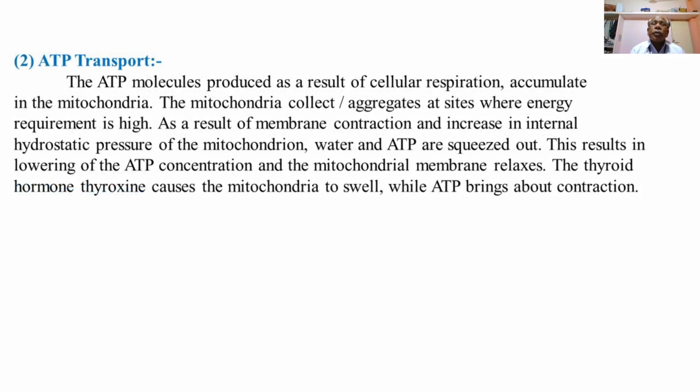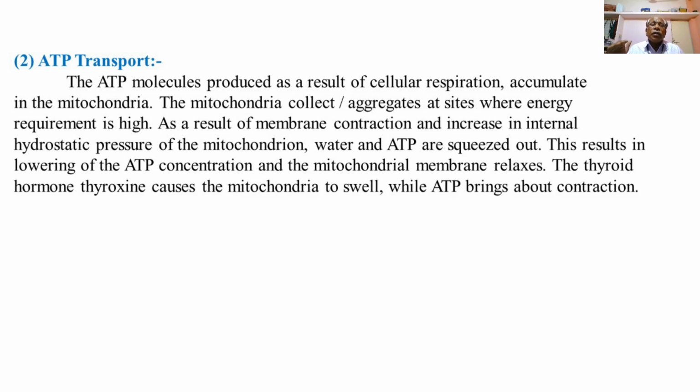The ATP molecules produced as a result of cellular respiration accumulate in the mitochondria. The mitochondria collect or aggregate at sites where energy requirement is high. So whenever the body or tissues need energy, the mitochondria get aggregated in the regions where the energy requirement is high.